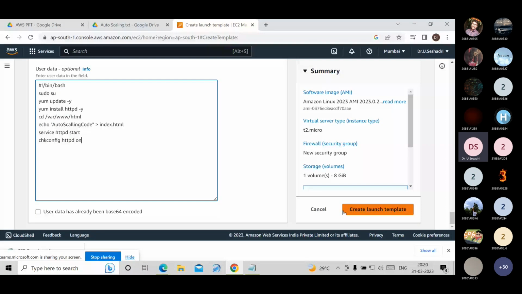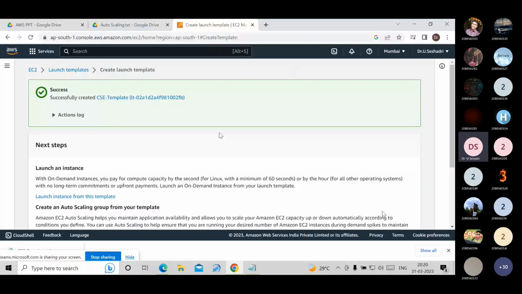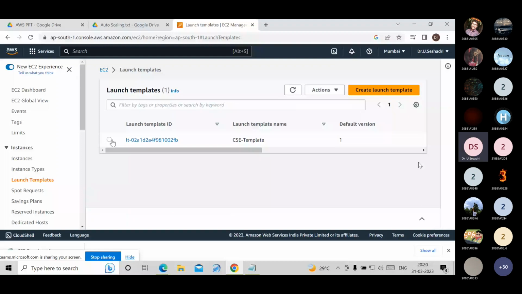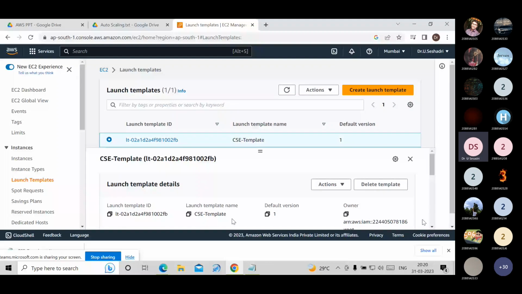Click on create launch template. That is, the template is ready. See here, CSC template. What is the template name I have given? CSC template. The template is ready. That is the first step I am done.